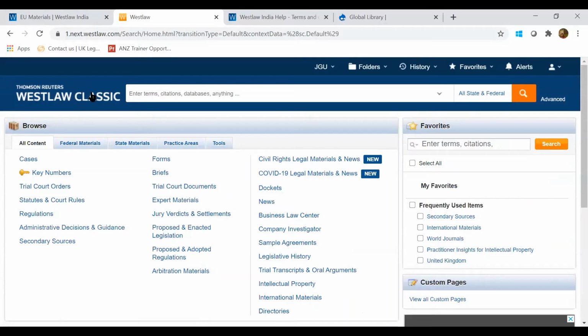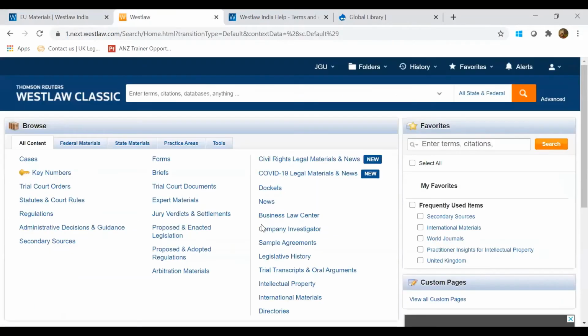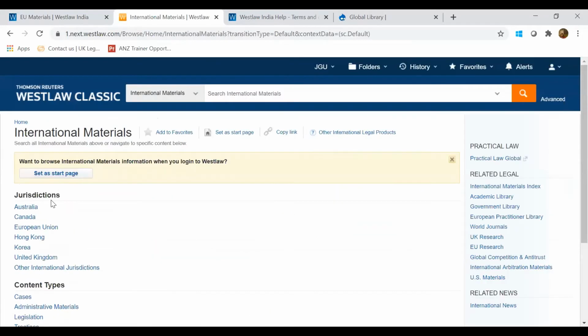Now, apart from US, in case you're looking to have a look at other jurisdictions, how do you go ahead and search within those jurisdictions? If you remember, we had clicked on International Materials over here to come onto this US page. Now we are on this page. There's another tab, International Materials, at the bottom. If you click on this tab, you will find the list of other jurisdictions which are available.